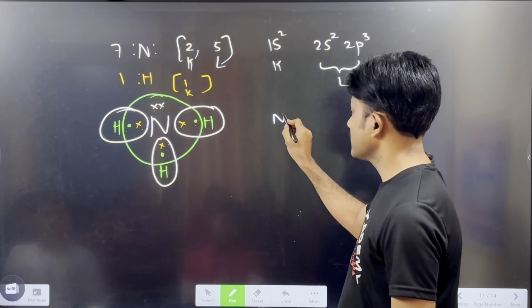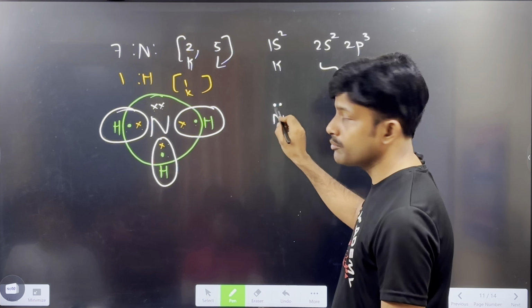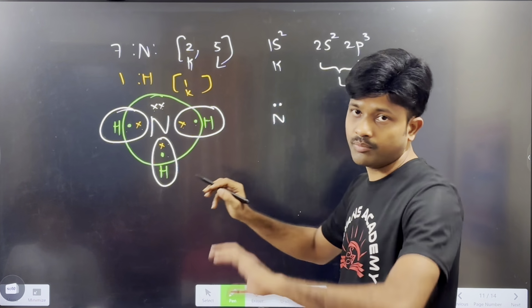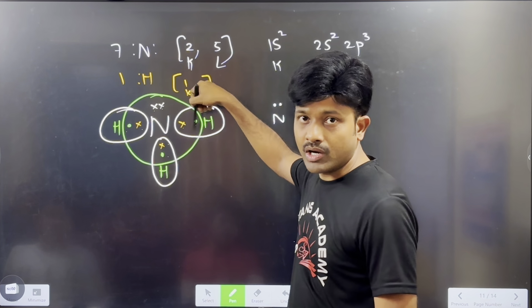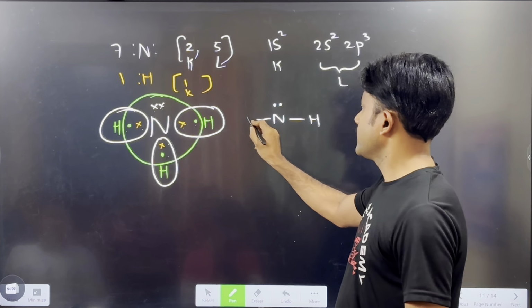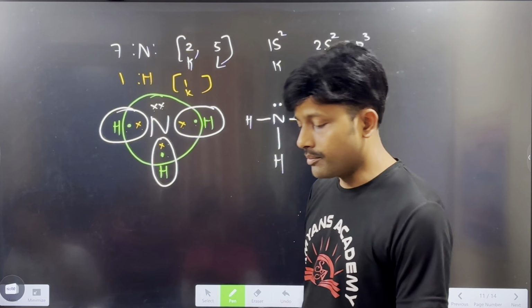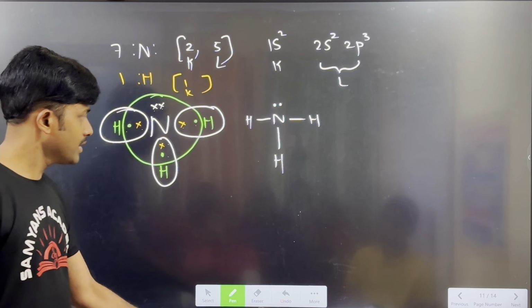In the ammonia molecule, nitrogen has 1 electron pair. This is a lone pair, a non-bonded pair of electrons, and we also call it non-bonding electrons. Why? Because these electrons are not participating in the bonding. Only these yellow color electrons participate in the bonding with the hydrogen atoms. Okay, so this is how nitrogen participates in bonding with hydrogen, in this way. This is the formation of the ammonia molecule. Is it clear, everyone? Okay.